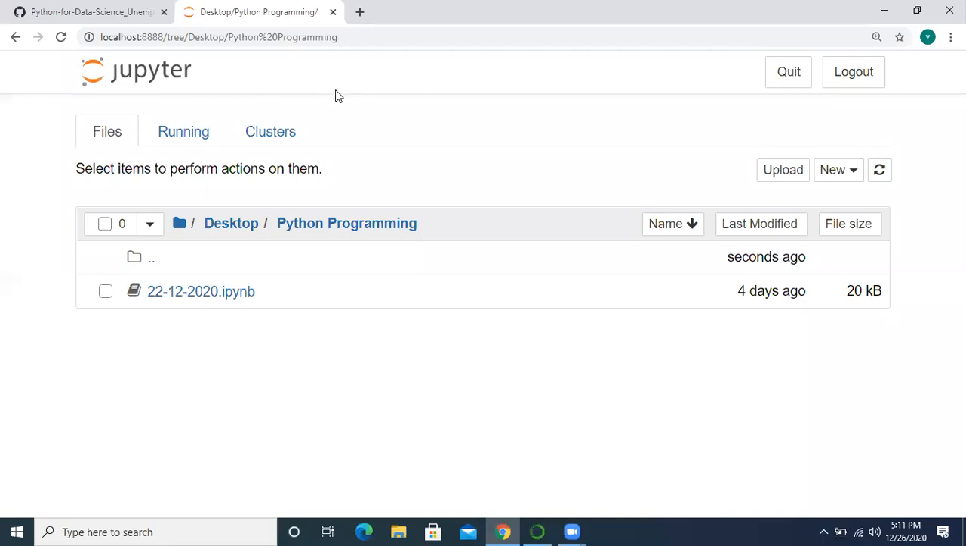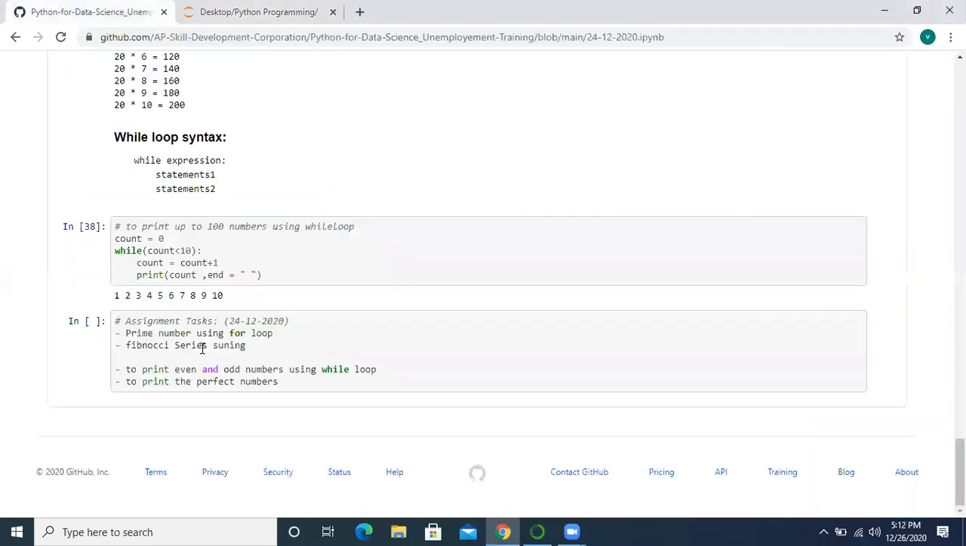Prime number, perfect number. Okay. Today also we will discuss only programs. No problem, I will explain. Based on the previous concepts, we will work on some programs. I will explain prime number, Fibonacci series, and perfect number. First, I will explain these three, and after that, we will continue. So first, let me explain prime number.